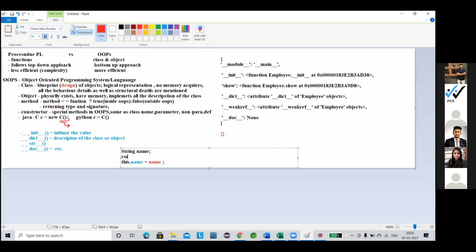Then there is void setName, and here is one argument, string name. So this name and this name are the same thing. Clear?